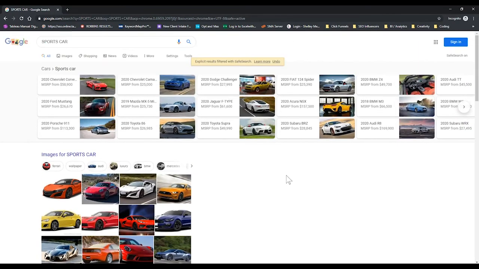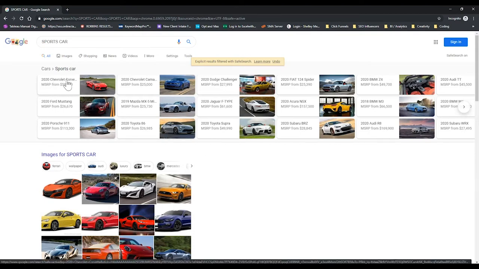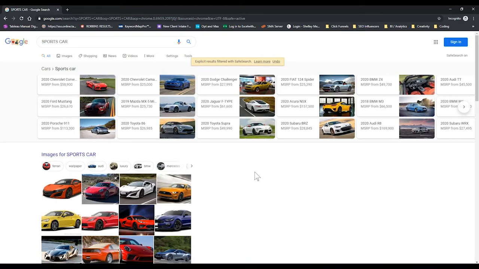Now, there's a lot of site owners who have looked at this and said, man, this is not fair. Like, where's my content? I put so much information in the content. But what Google said is when people type in sports cars, they want to see images. So as a site owner, I might want to put things on my site like these different images and also mark up things like: what is the car? What is the price for the car? What are some images of that car that I could use to hopefully be in these search results? And this is where having good content, but also adding structure to your data, marking up your images and making sure you have stuff if you're in this industry is going to play a big role.